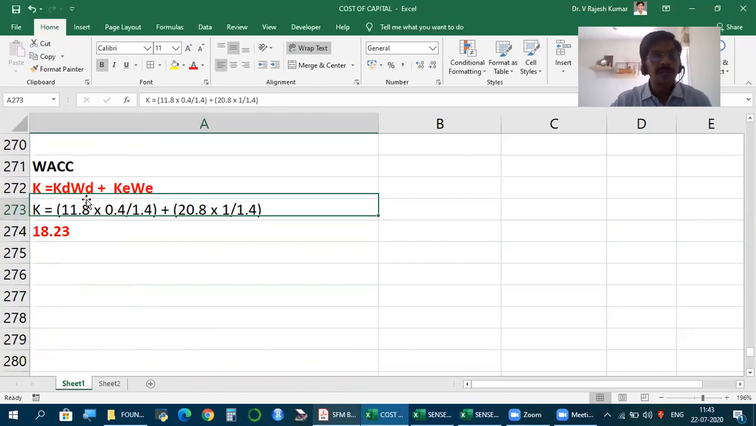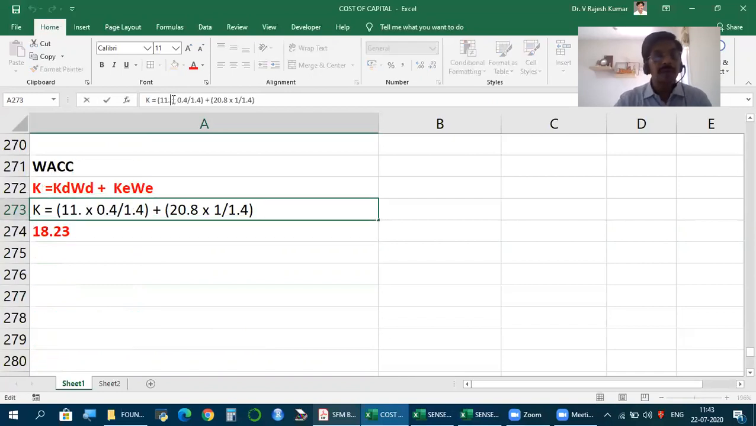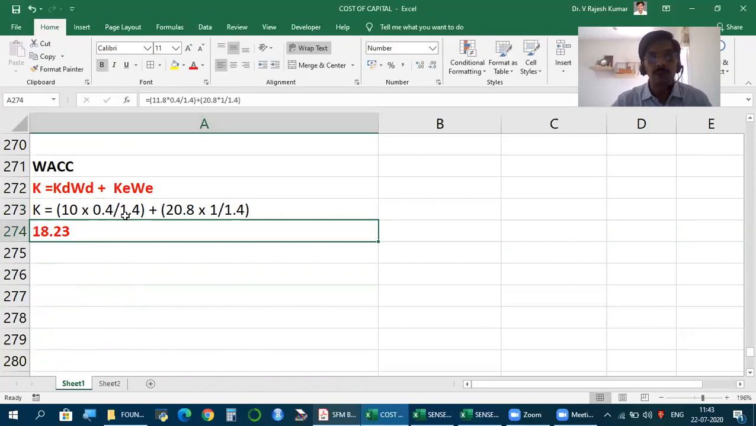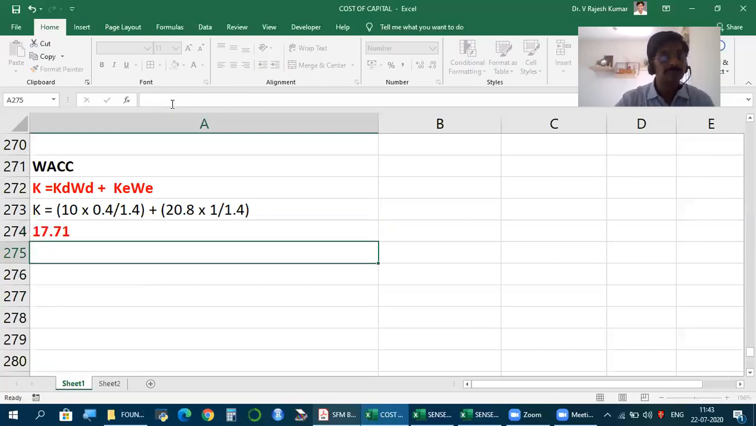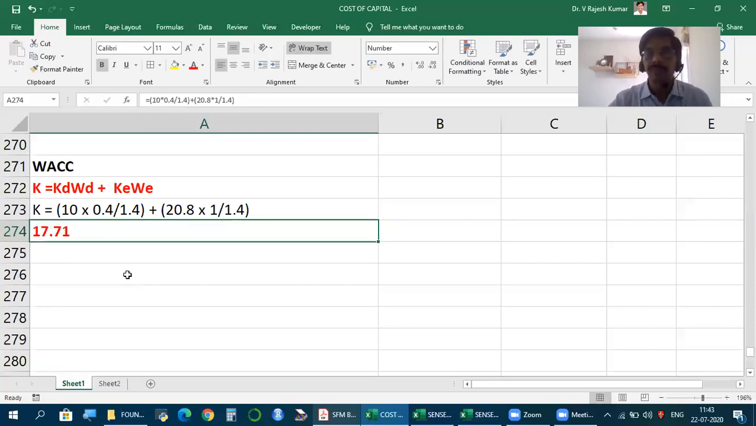So here, instead of 11.8, 10 into 0.4 by 1.4, cost of equity 20.8 by so much. And this will be K. This is under method 1.